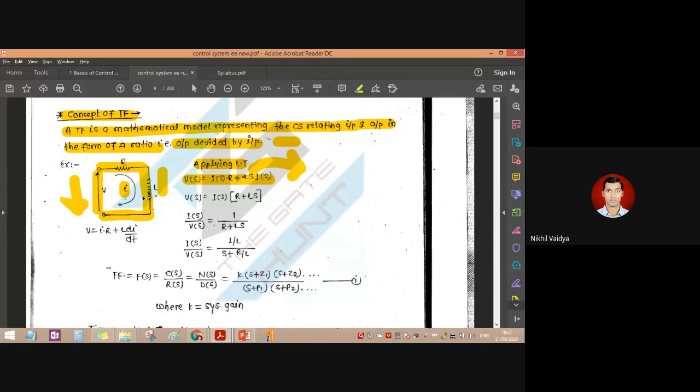Generally we write the voltage drop through the inductor as V is equal to L into di by dt.